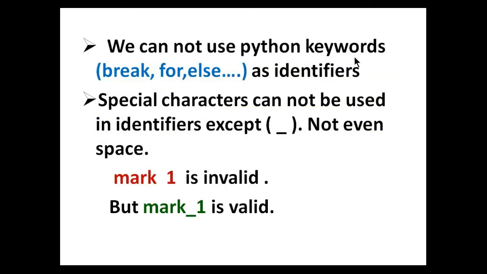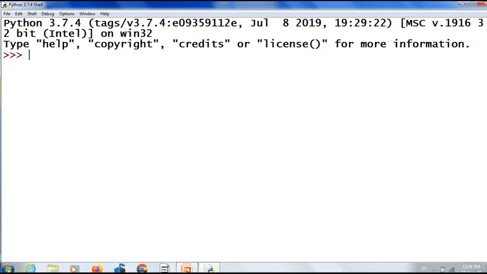And then we cannot use Python keywords like break, for, else, if, etc. as identifiers. Now you know what keywords are. Special characters cannot be used in identifiers except underscore. That is, you can use only a single special character in your variable name, that is underscore. You cannot use even space in your variable name. See here, mark space 1 is invalid, but you can use underscore in between. If you want a separator, you can use underscore. It is valid.